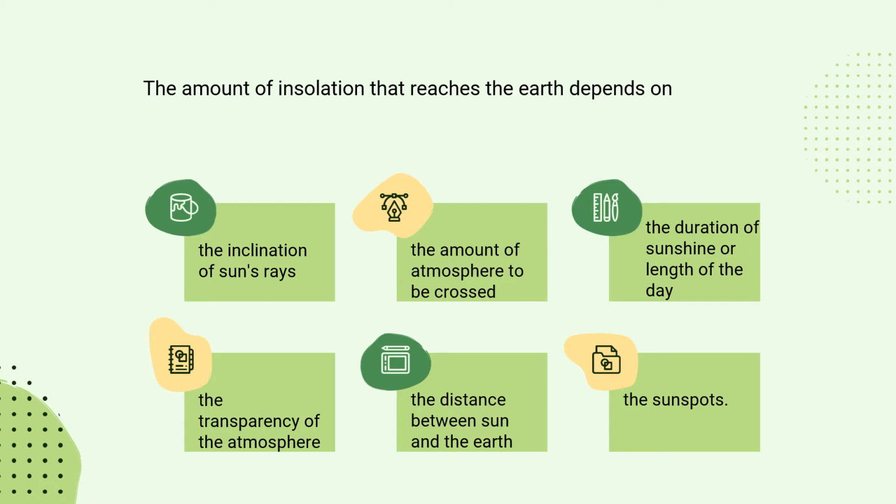The amount of insolation that reaches the Earth depends on the following factors. One is the inclination of the sun's rays. Inclination means how the sun is facing the Earth. It varies from latitude to latitude. The amount of atmosphere to be crossed. Atmosphere is a layer of air that surrounds the Earth, and also water vapor. The presence of it will influence how much of the sun's rays comes to the Earth. The duration of sunshine or the length of the day. The transparency of the atmosphere. The distance between the sun and Earth. The sunspots.